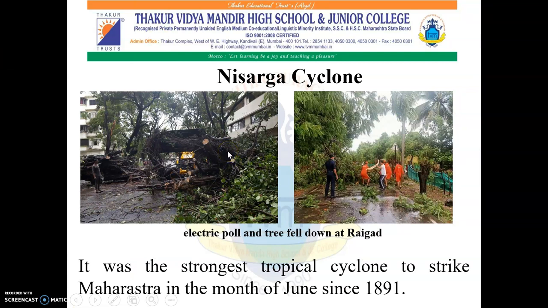Nisarga cyclone. It was the strongest tropical cyclone to strike Maharashtra in the month of June since 1891. Over here in this picture, you can see the electric poles and the tree which fell down because of this cyclone at Raigad.